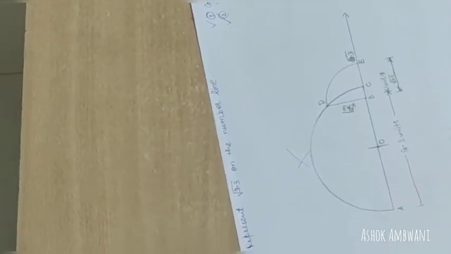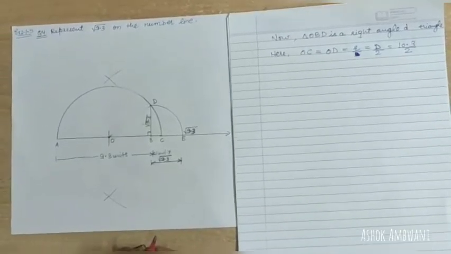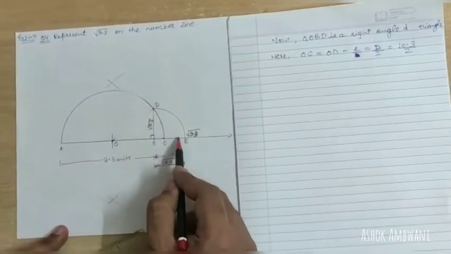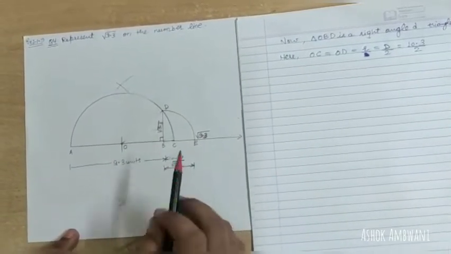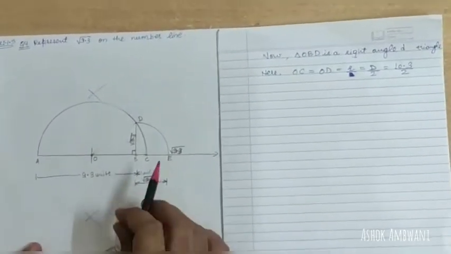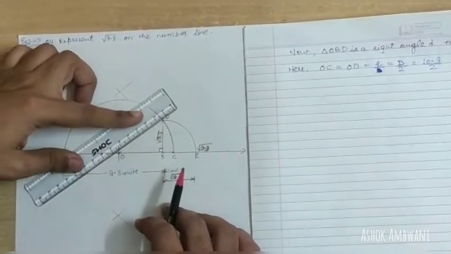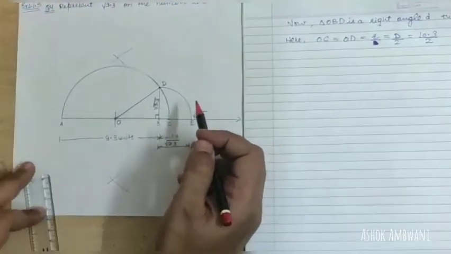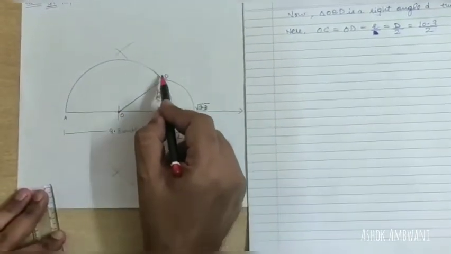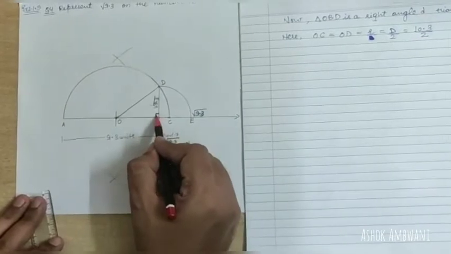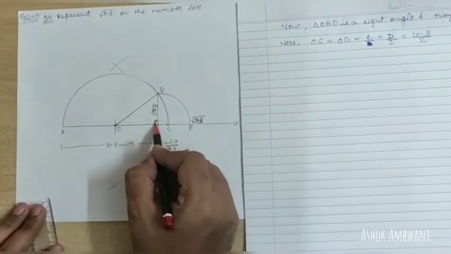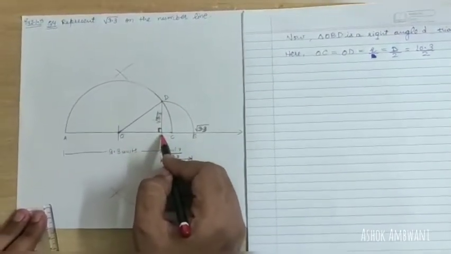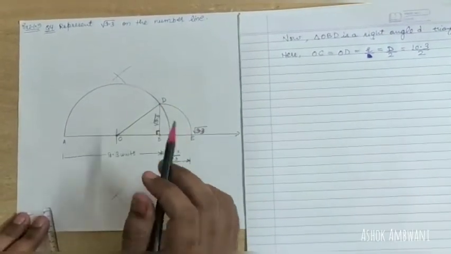Now students, we are going to see the proof section, that how this BD or BE, which is equal to the square root of 9.3, has come. For proving this, first of all we will join OD over here. So if we join OD, you can see that triangle OBD is a right angle triangle. We need to prove that BD is the square root of 9.3.